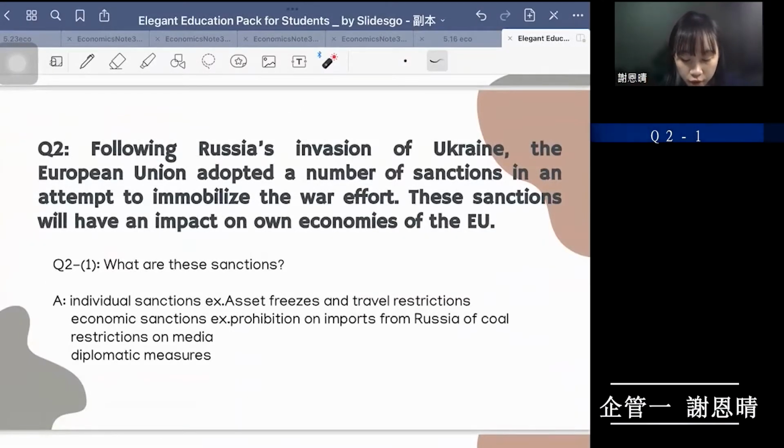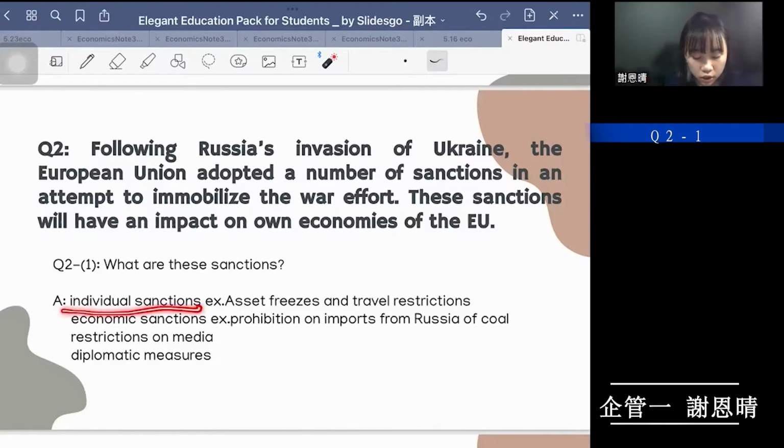Following Russia's invasion of Ukraine, the European Union adopted a number of sanctions in an attempt to immobilize the war effort. These sanctions will have an impact on the economies of the EU. So the first question is, what are these sanctions? The EU has adopted 6 packages of sanctions in response to Russia's unprecedented and unprovoked military attack against Ukraine. And the measures include